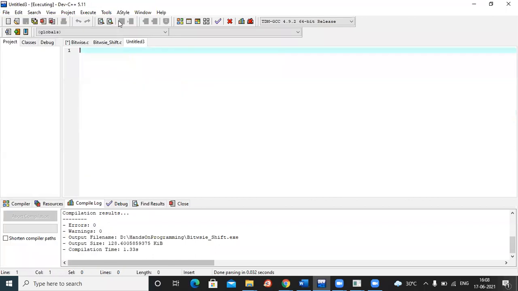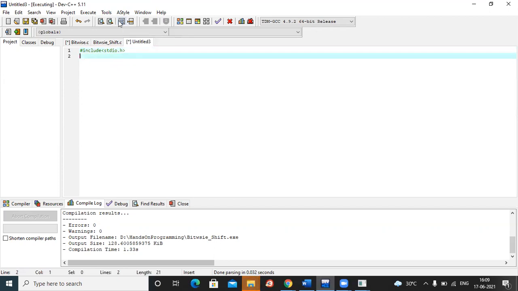Now coming to the programming part, you see here again I'm using the linking section first. Comments part I want to skip as you are very much familiar with it, so I need not use it now.